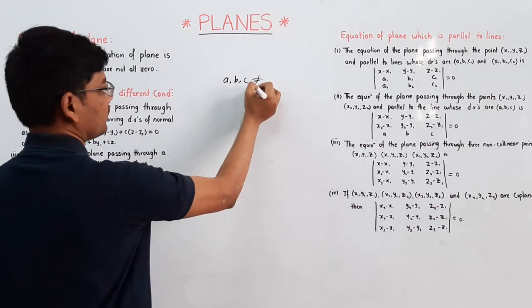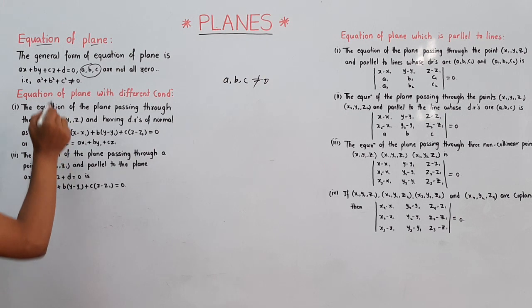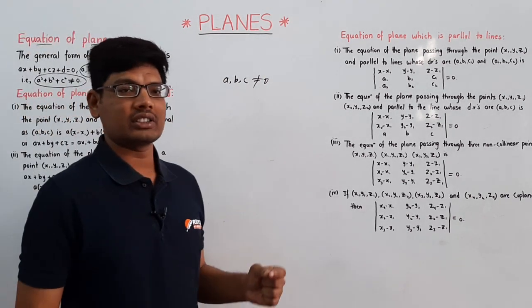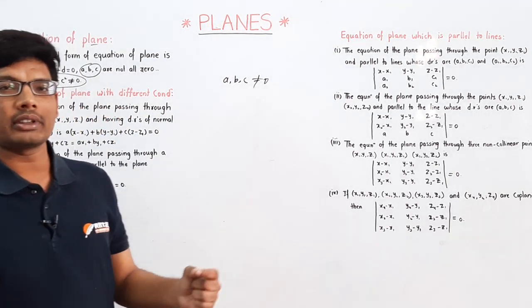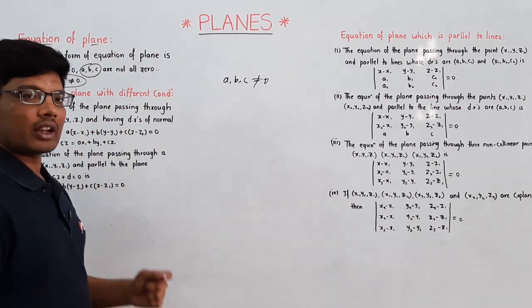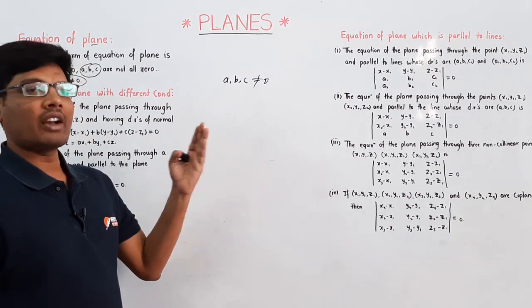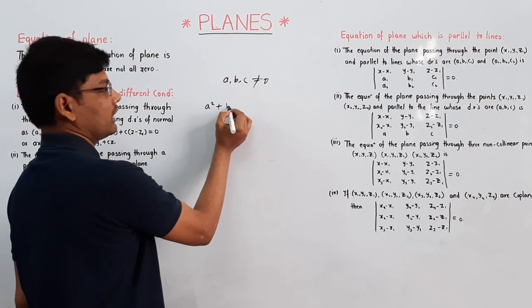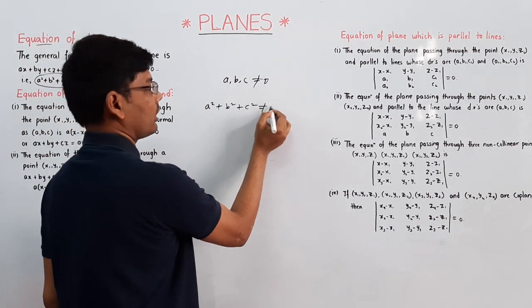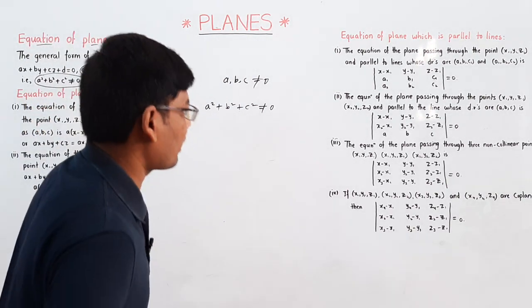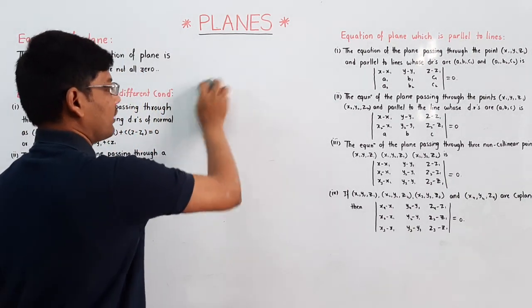That is the condition we have: the sum of squares of the coefficients of x, y, z is not equal to 0, that is, a square plus b square plus c square is not equal to 0. This is the condition for the equation of a plane in general form.